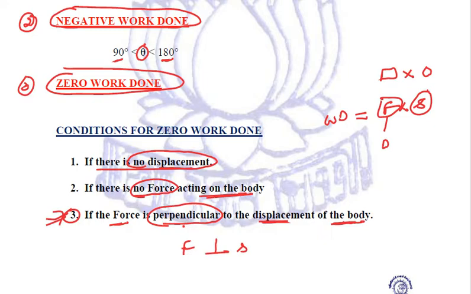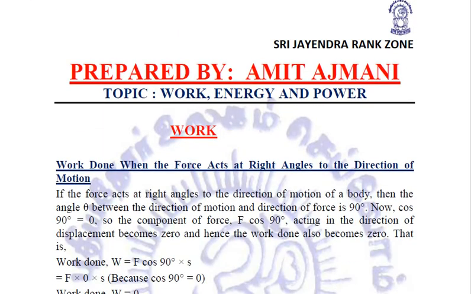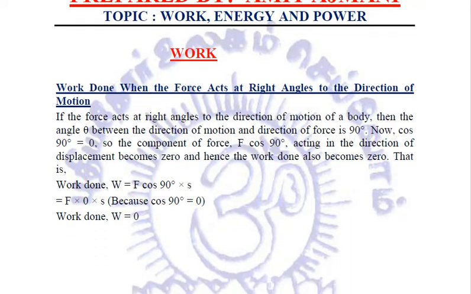Now let me explain in detail how exactly it happens. If a force is acting at right angles to the direction of motion of a body, then the angle theta between the direction of motion and the direction of force becomes 90 degrees.